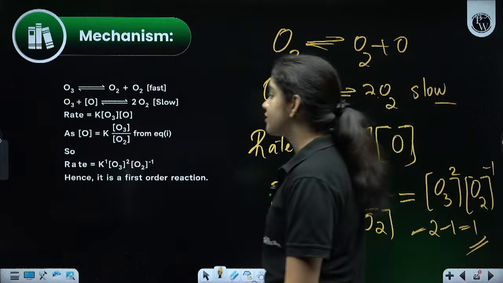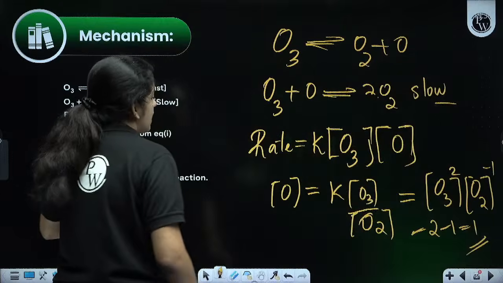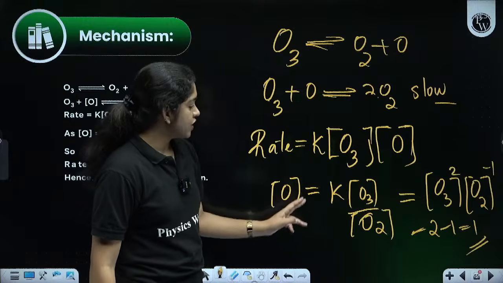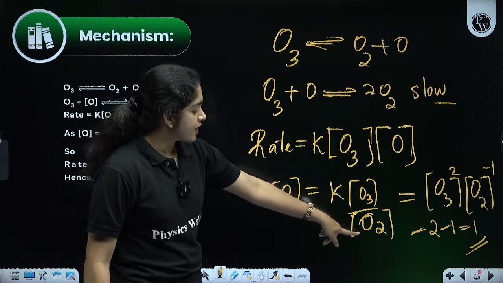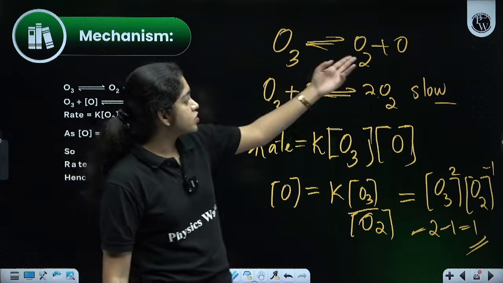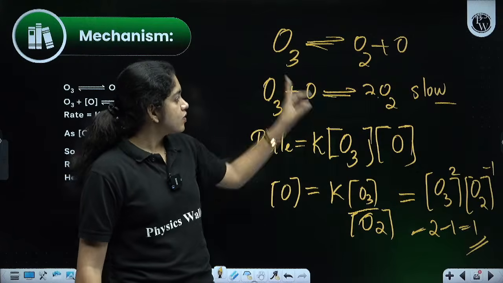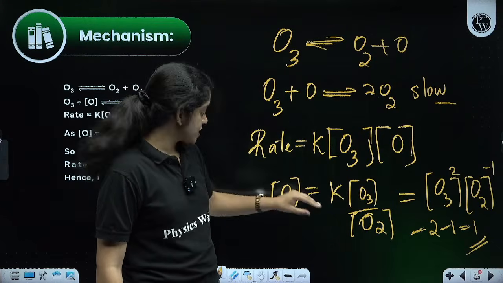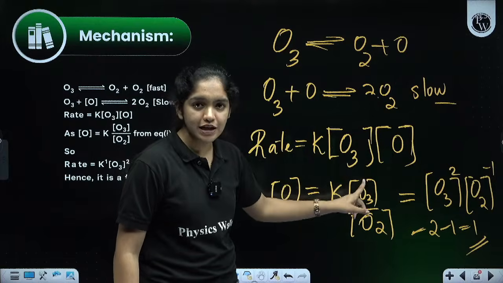Okay. So how can we write this? We can just substitute for O. How can we write O? O is equal to K into O3 divided by O2. Why? Because O2 plus O is O3. That's why, just rearranging the equation, we get O equal to K into O3 divided by O2.